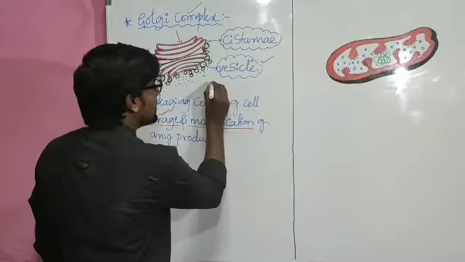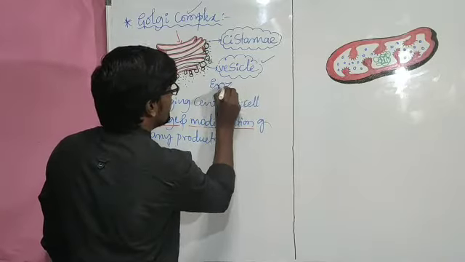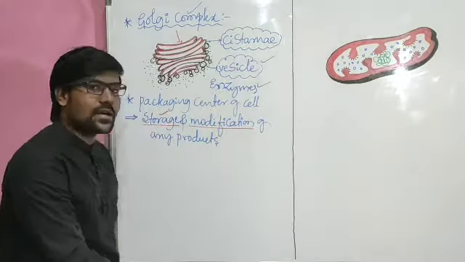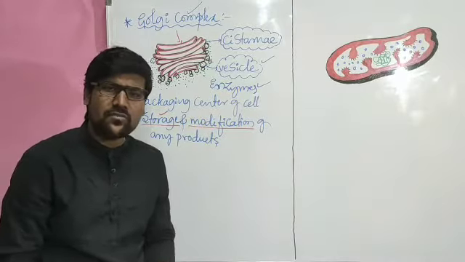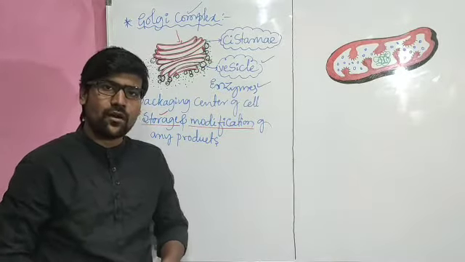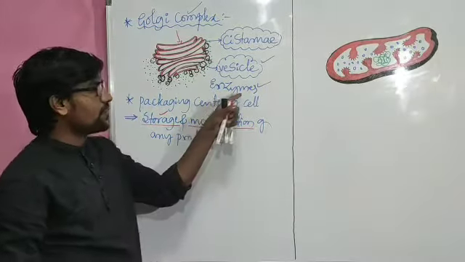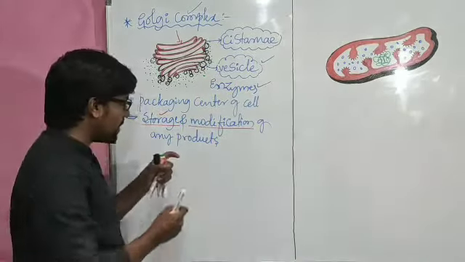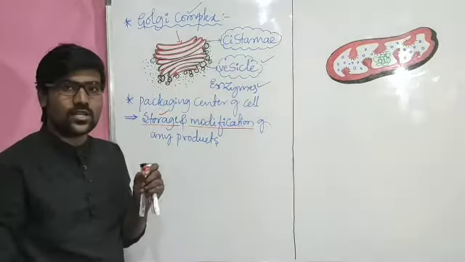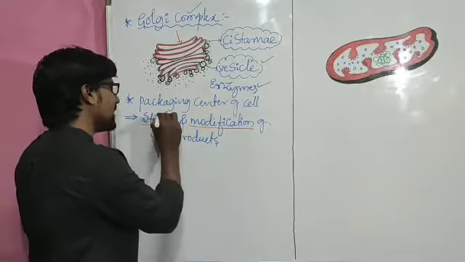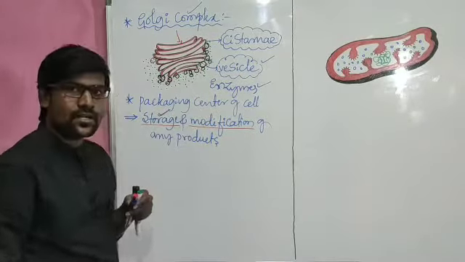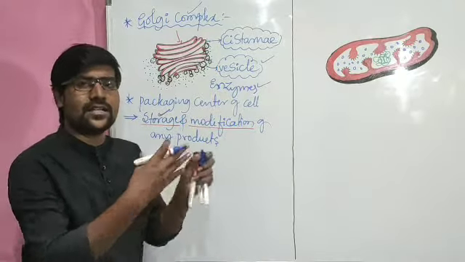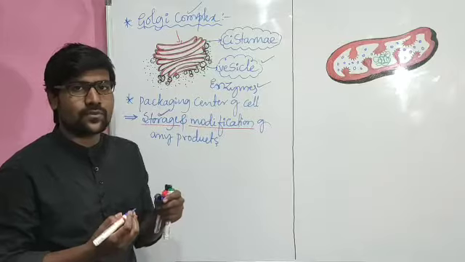The vesicles have enzymes. In the previous class I told you enzymes are the very fast workers of our body, of our cells. Different kinds of enzymes are present in the vesicles. They perform this kind of modification work, and the materials also get stored for a temporary time. Whenever the cell requires those materials, they can be passed on.